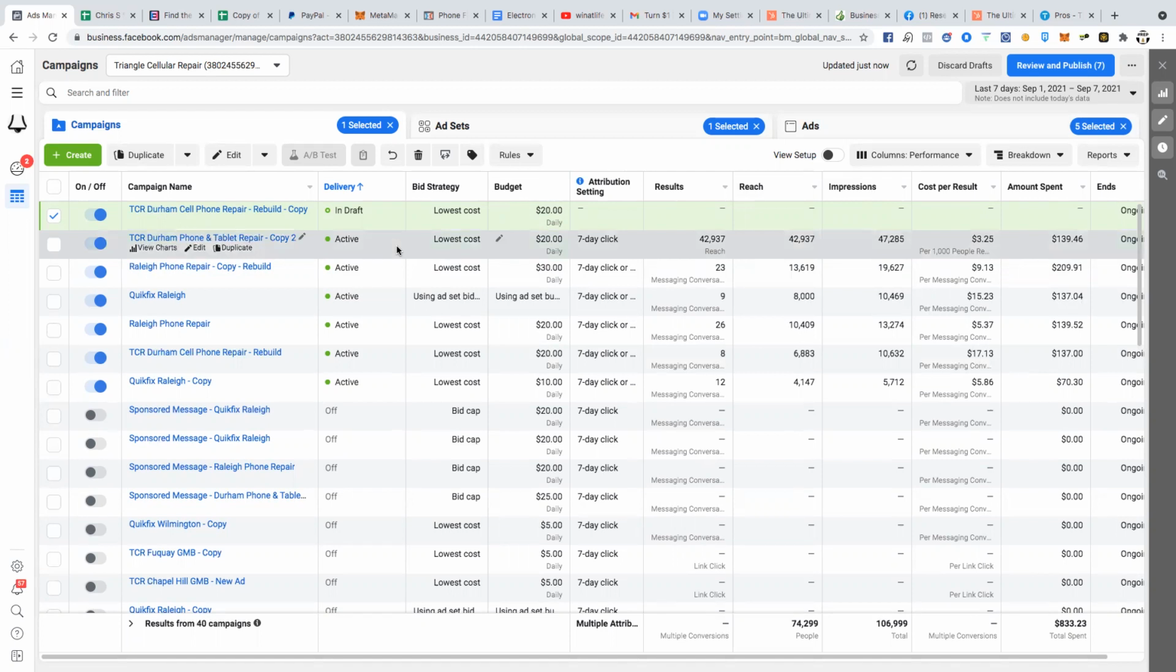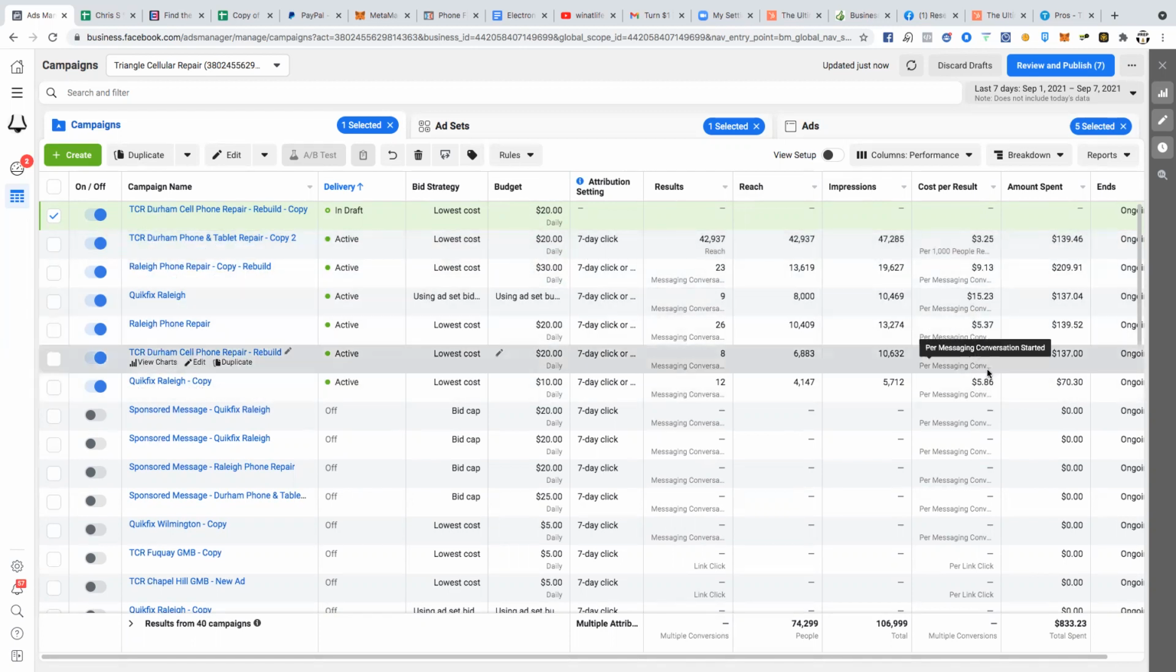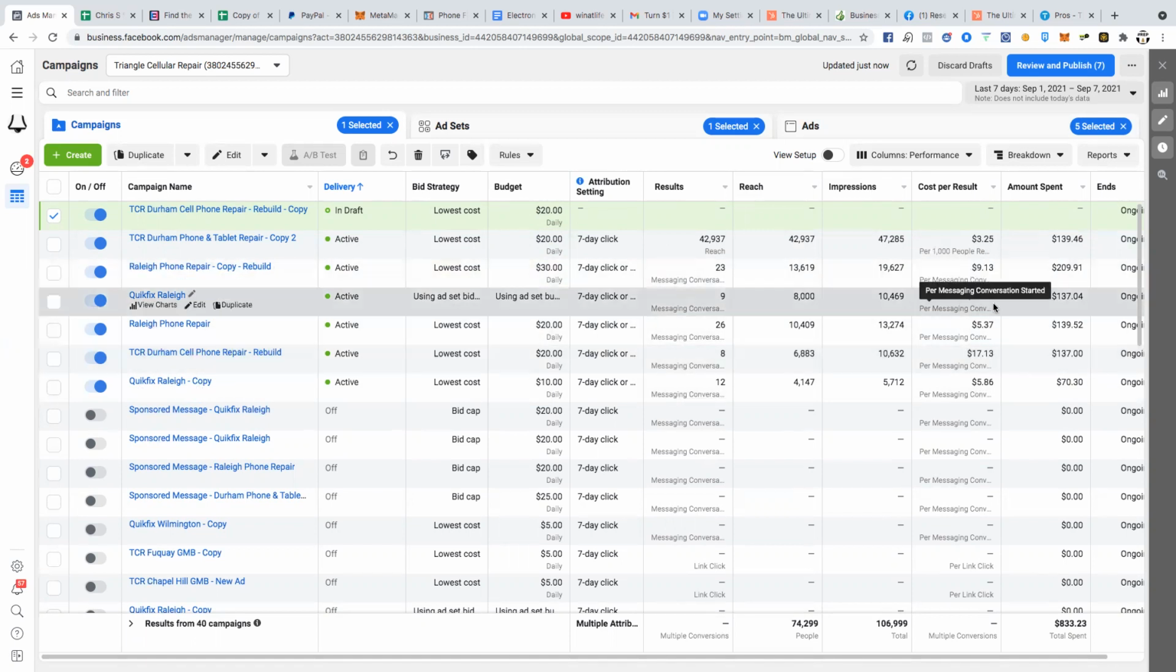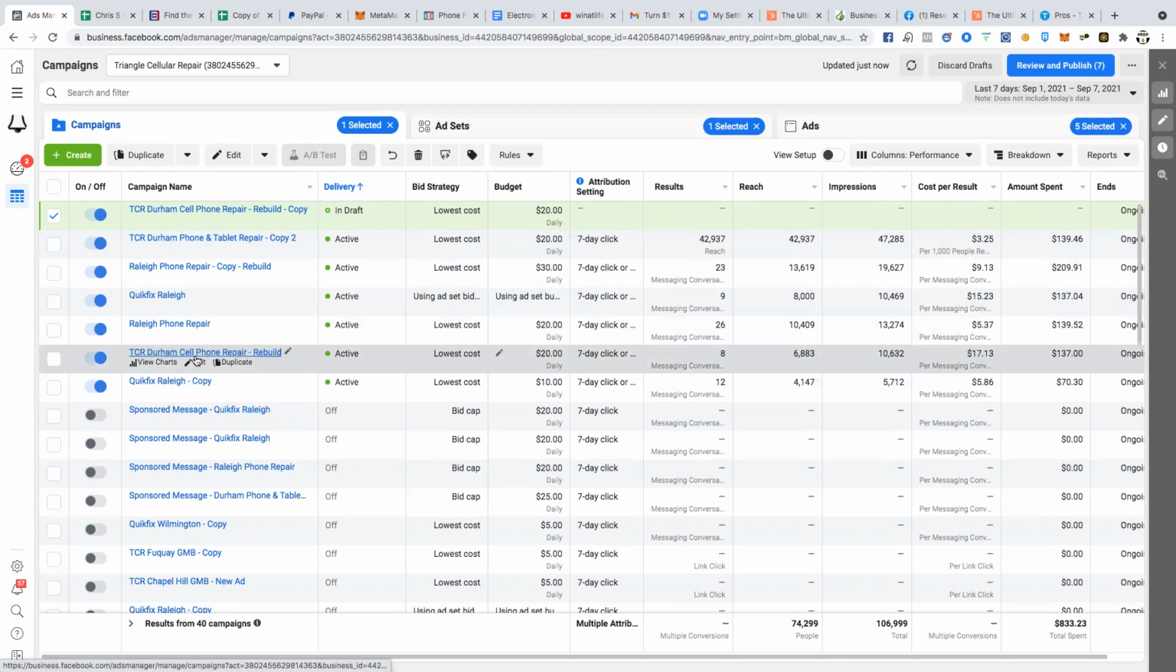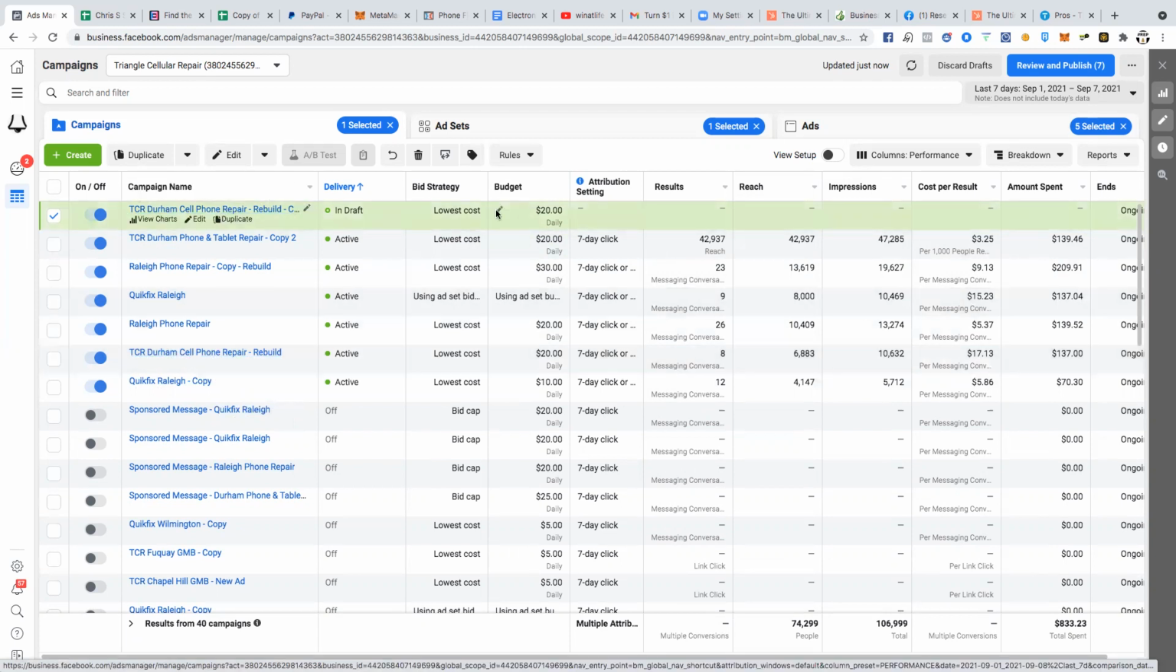Whenever I do a rebuild on a campaign after it's had ad fatigue or something like that, so most of these are repair shops, right? And some of them are competing with each other. That's why some costs are higher than the others, is mostly because the other stores are outperforming them. But it's okay because they're all going to the same overall business, right? So I need to rebuild TCR, Durham Cell Phone Repair.